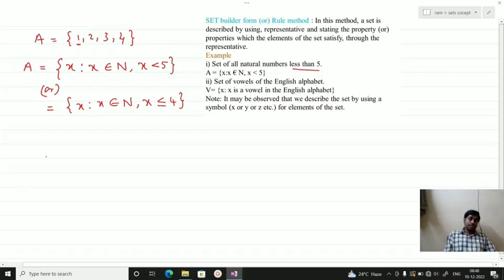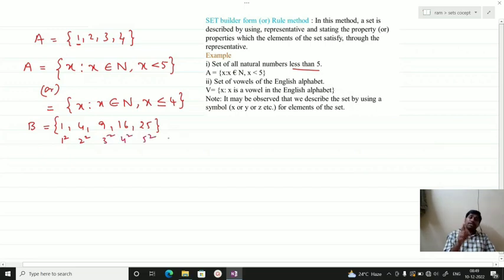Next, another example: set B is 1, 4, 9, 16, 25 in curly brackets. By seeing the numbers you have to understand their property: this is 1 square, 2 square, 3 square, 4 square, 5 square.